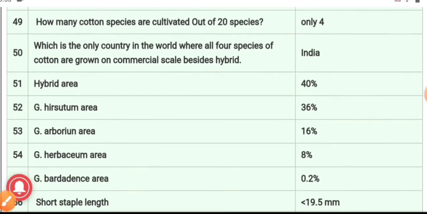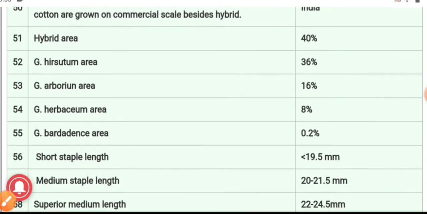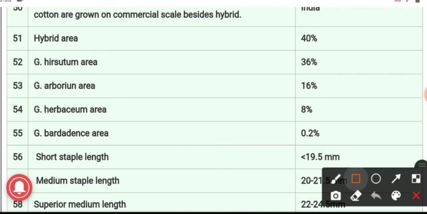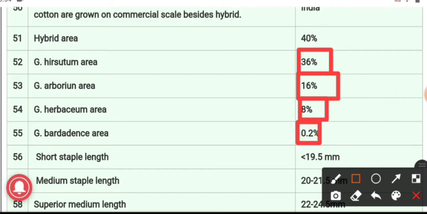Now we will discuss the area counts. Hybrid area is 40%. Gossypium hirsutum occupies 36% of the total cultivated area of cotton. Gossypium arboreum is 16%. Gossypium herbaceum is 8%, and Gossypium barbadense area is 0.2%. This much area, the cultivation of cotton species takes place.